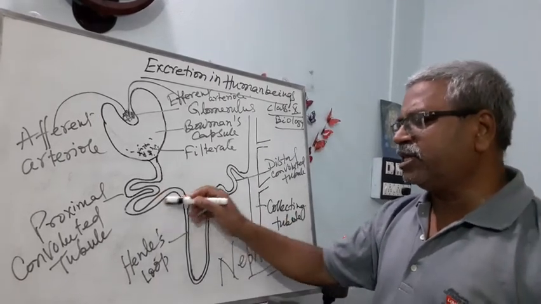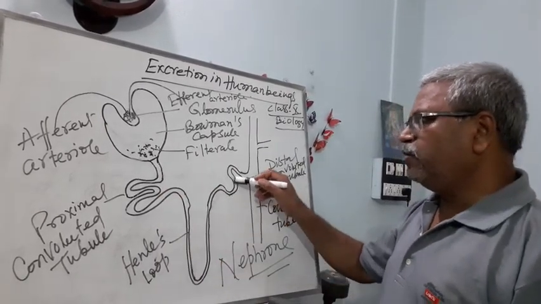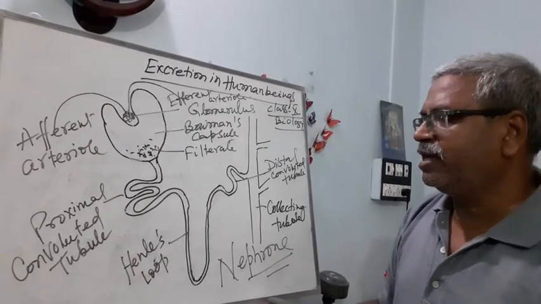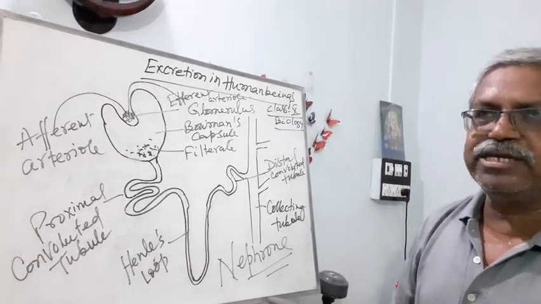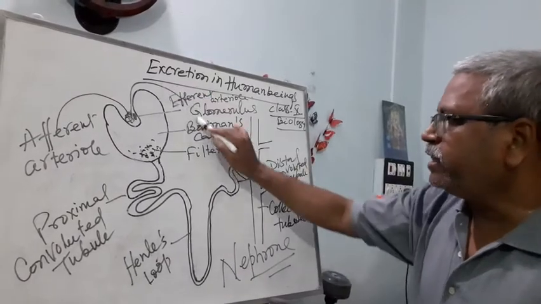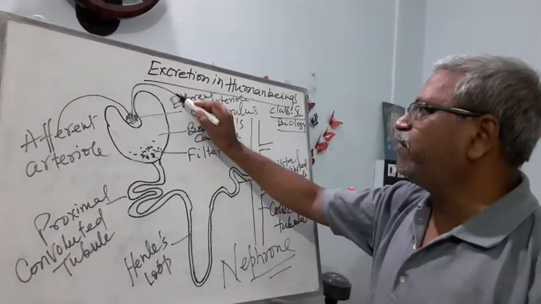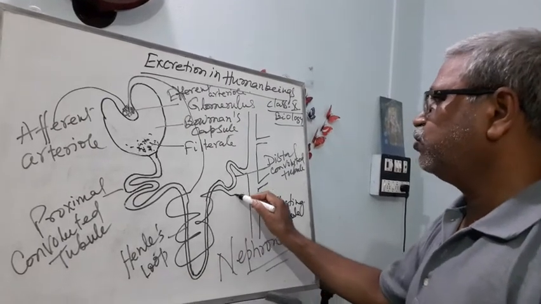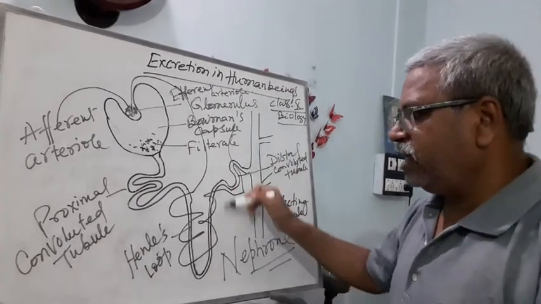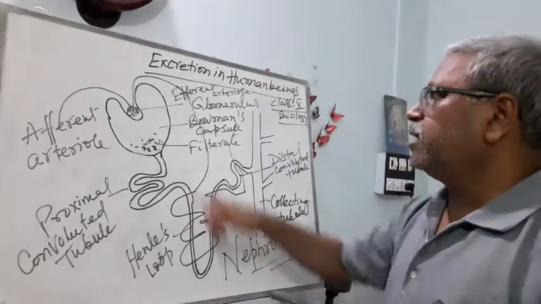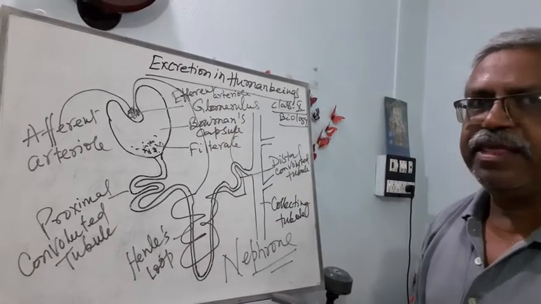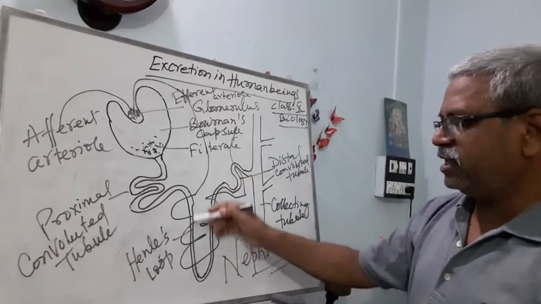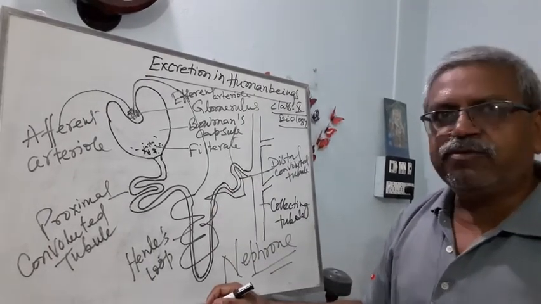In this tubular structure, during the passage, again water is reabsorbed and some useful material like glucose is reabsorbed. The efferent arteriole then passes along this tubular structure as peritubular capillaries.